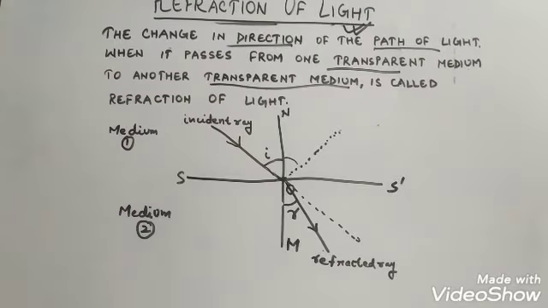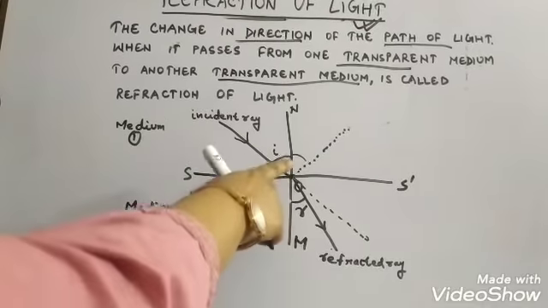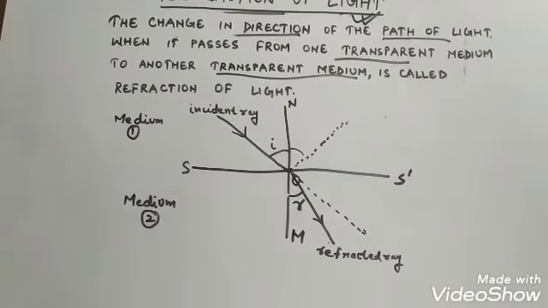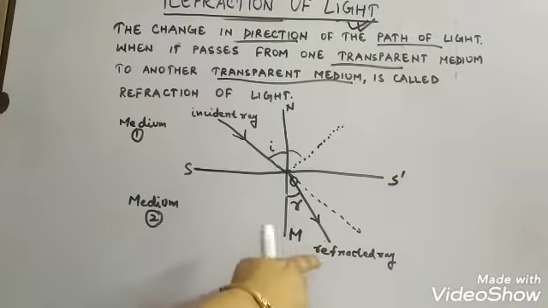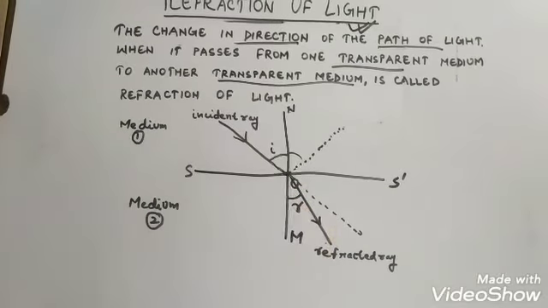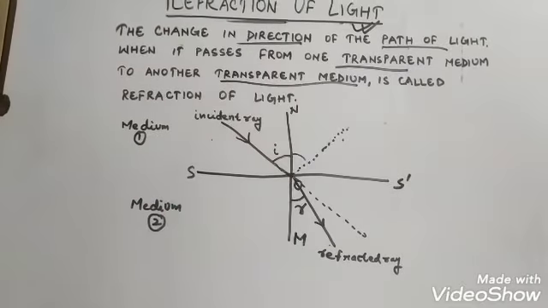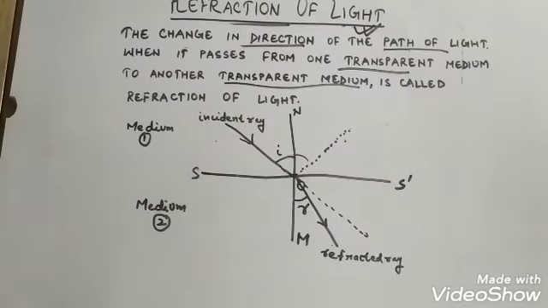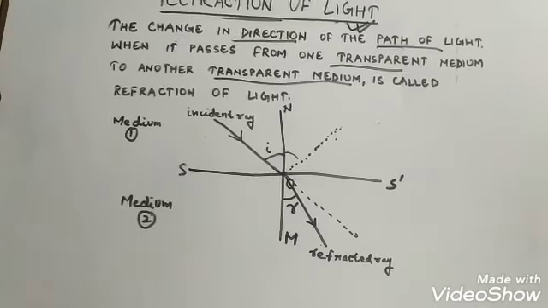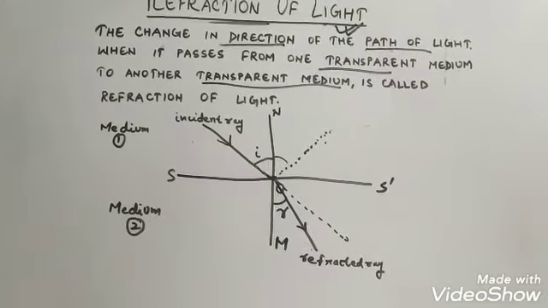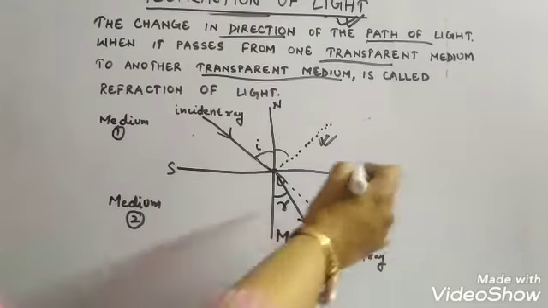So obeying those laws of reflection, a part of light gets reflected, and a part of light gets refracted. This is the incident ray, this is the reflected ray, this is the refracted ray. So at the boundary separating the two mediums, light suffers partial reflection and partial refraction.